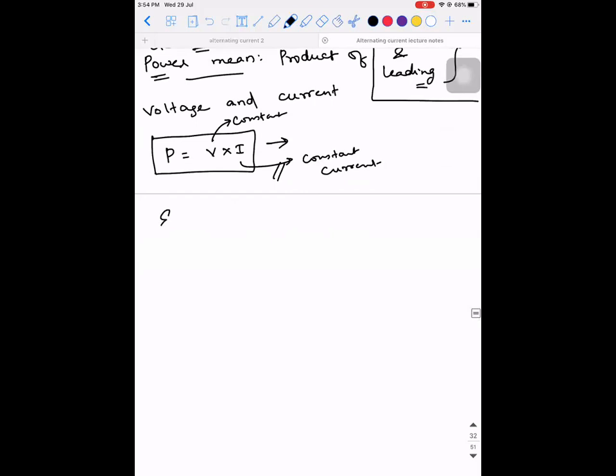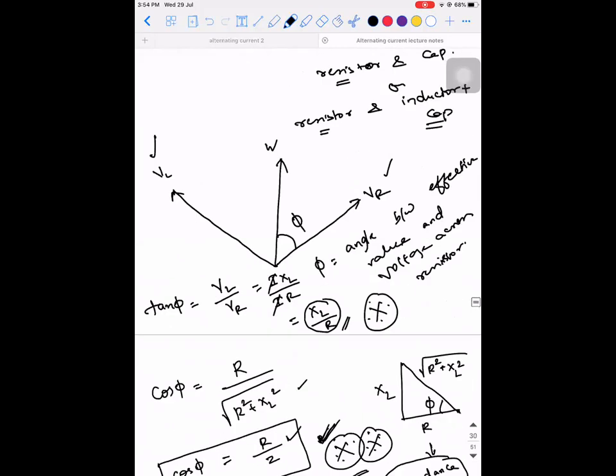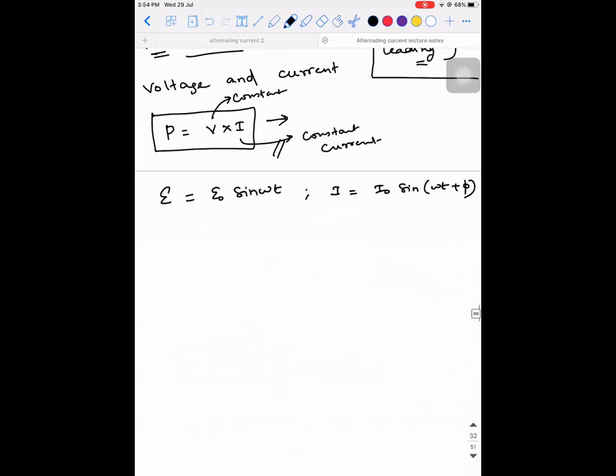So we know that E is equal to E naught sine omega t, and I can write it as I naught sine of omega t plus phi, where that phi can either be plus pi by 2 or minus pi by 2, or it can be any other value also, like how we got in this problem. For example, tan phi is equal to XL divided by R, where it is some random value, right?